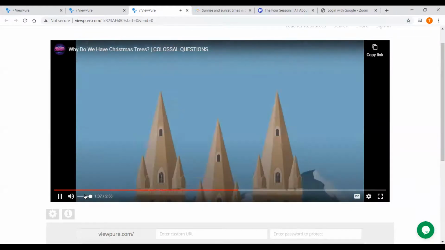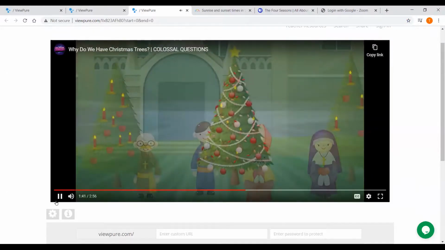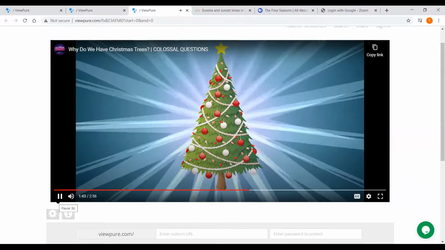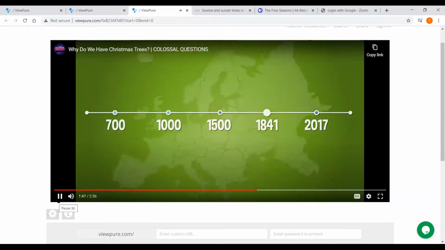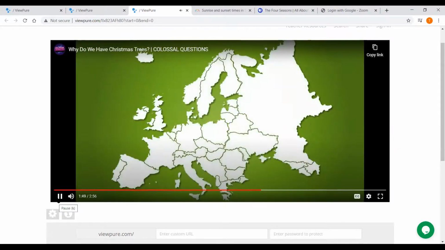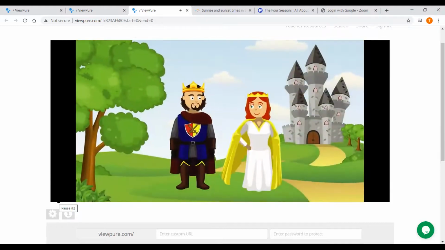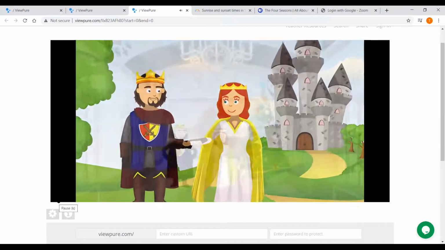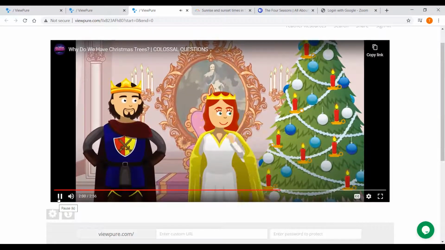1500s, people started adding lit candles to the fir trees to go with the apples. Slowly but surely, the Christmas tree as we know it today was starting to take shape. It wasn't until 1841 that Christmas trees became widely known outside of Germany. That's because Queen Victoria of England married a German prince named Albert. That winter, he began the custom of decorating a large Christmas tree at the Queen's castle.